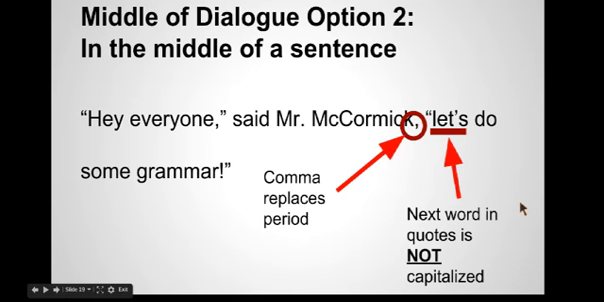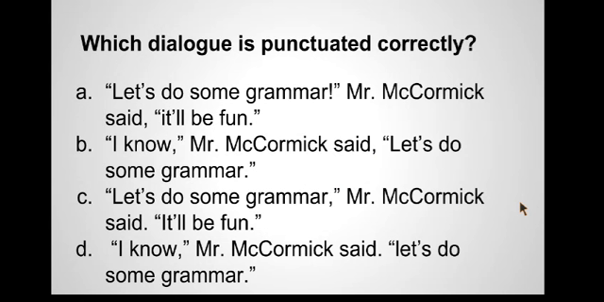So that's the difference that happens when your dialogue before the tagline is not a complete sentence. You're going to continue that sentence by replacing the period with a comma and not capitalizing the next word in the quotation marks. Everything else stays the same. Let's see what you learned. You're going to pause the video, take a look at these 4 sentences, and decide which one you think is correctly punctuated.